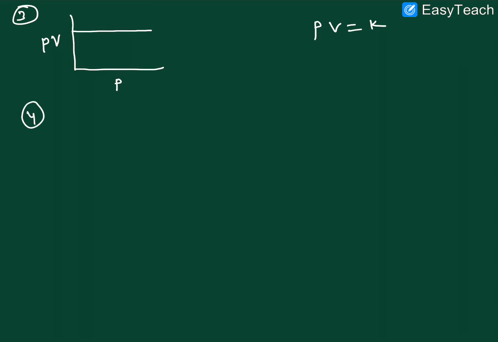Right, next one, third graph. Already we know that one relation, PV is equal to constant, right? So here the product of P and V is equal to constant. Whatever other term we can take here, P, it is a constant, it won't change. And another term we can take here, the volume term, it is also constant, right, because PV is equal to K. So it is constant, it won't change. I hope it is clear.